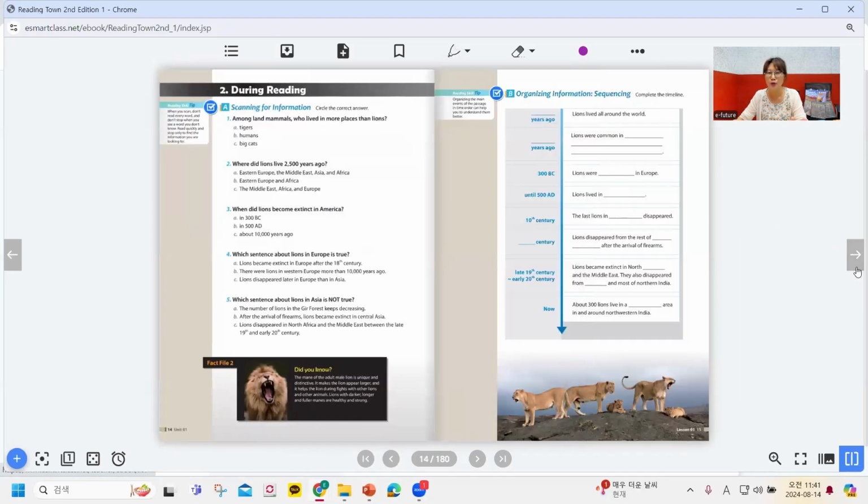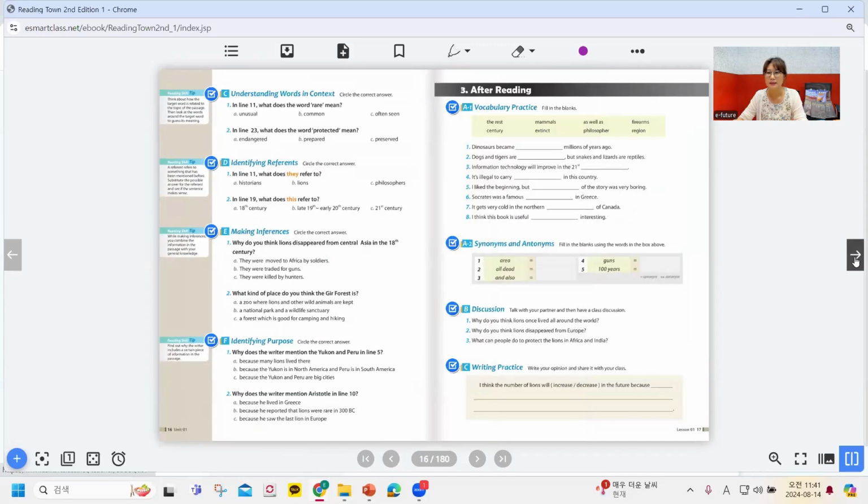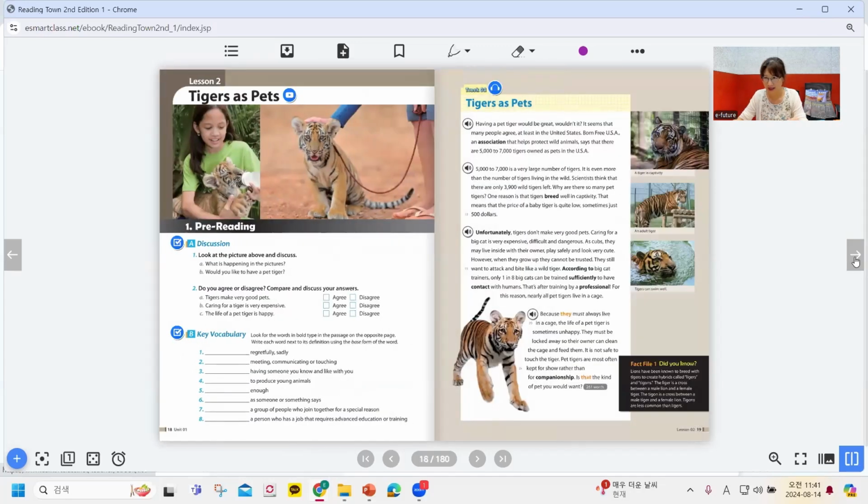Okay. And lesson 2 is tigers as pets. Okay, so we'll look at tigers as pets. We looked at this picture earlier, and we looked at the discussion questions, and we look at the key vocabulary, right? Yeah. And let's listen to the passage, right? So that you become familiar with the content of the passage. Okay, let's listen first.